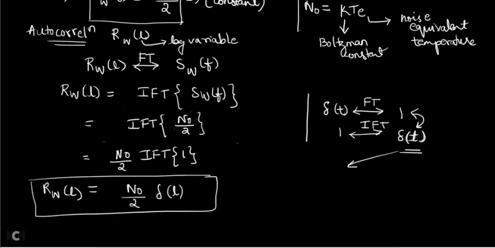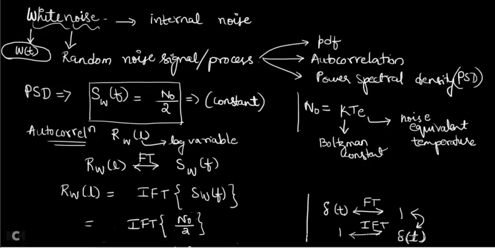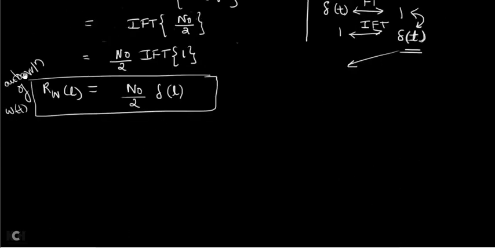So what is RW of L? RW of L is nothing but the autocorrelation of white noise W of t. Now let us plot both this power spectral density and autocorrelation on a graph. How do we plot it?